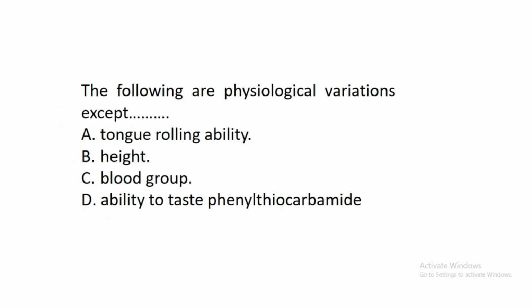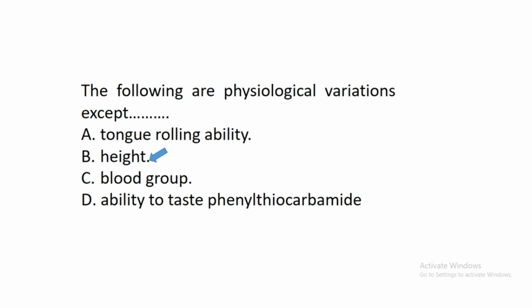The next question says, the following are physiological variations except dash. A, tongue rolling ability. B, height. C, blood group. D, ability to taste phenylthiocarbamide. In this question, the correct answer is B, height. So height is a trait that is not a physiological variation.